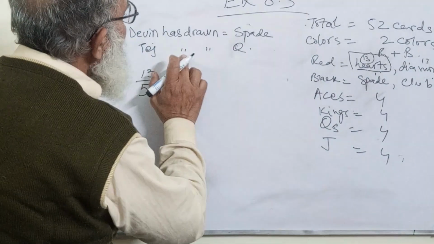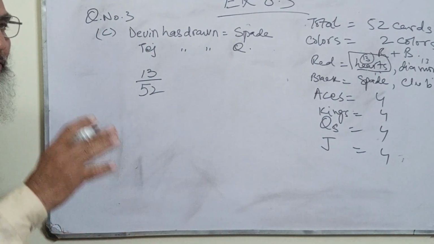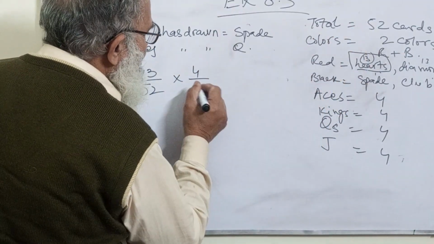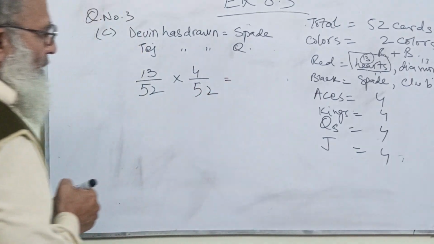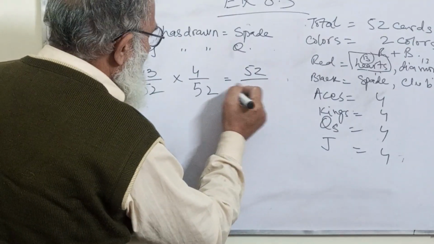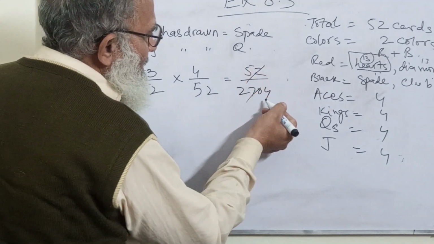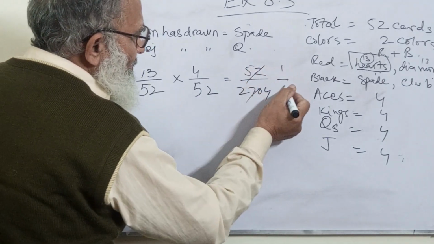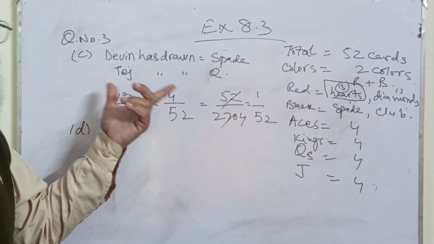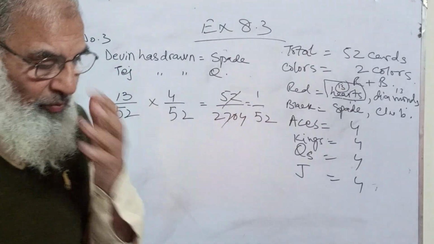And Tej has drawn a queen. Now, how many queens are there? There are 4 queens. 4 divided by again 52. So this must be the result. 52 divided by again the square I have already done. So it should become, now this is again divisible, 1 upon 52. Now my dear students, question number 3 part C has been completed. Now part D. What does part D say?